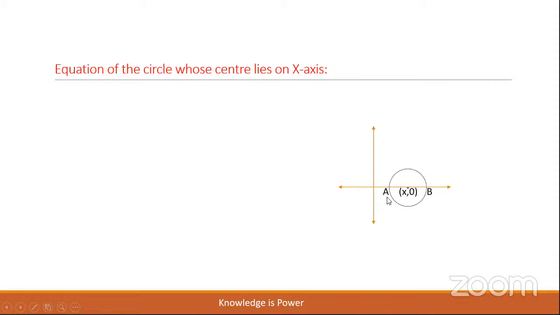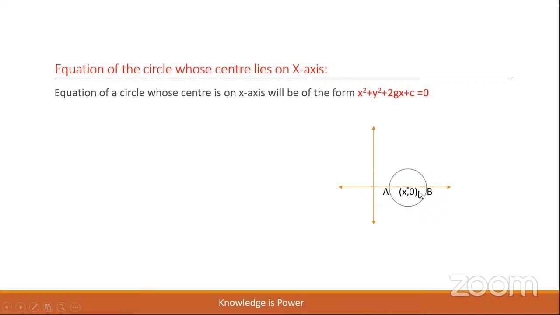So only the x coordinate will be present. Let us see the general form of the circle whose center is on the x-axis. The equation will be of the form x square plus y square plus 2gx plus c equal to 0.